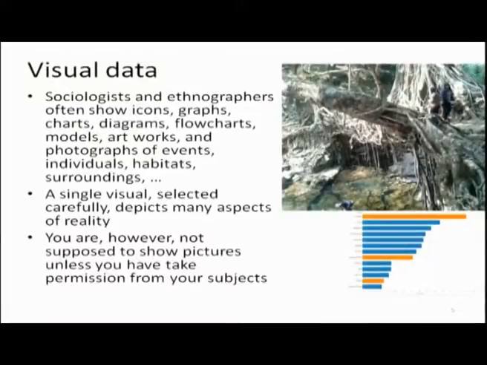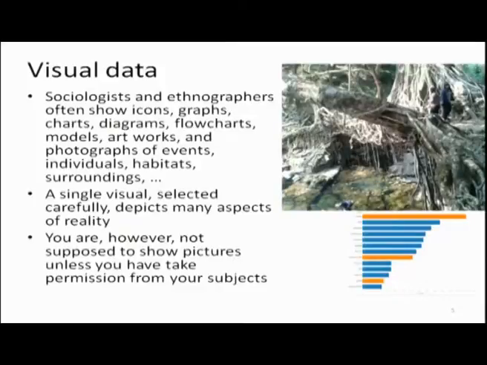There are also forms of visual data apart from numbers and words. Quantitative researchers use numbers, qualitative researchers use words, meanings, interpretations. There is also visual data.